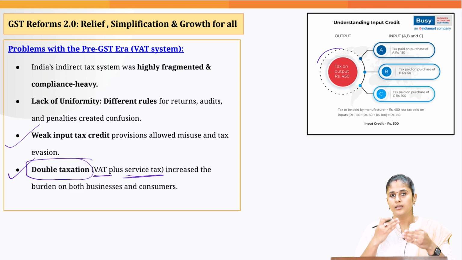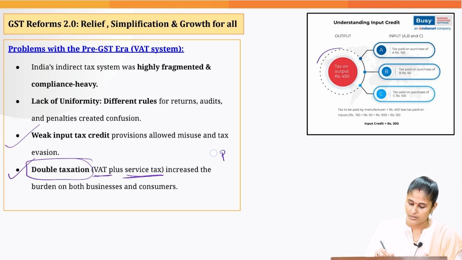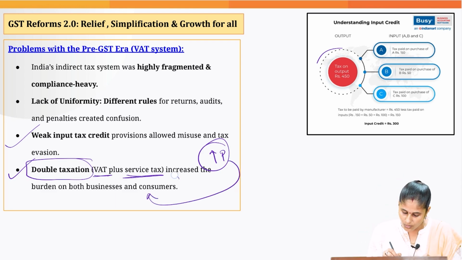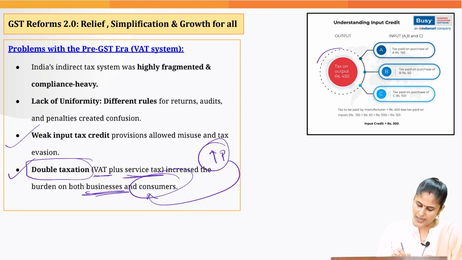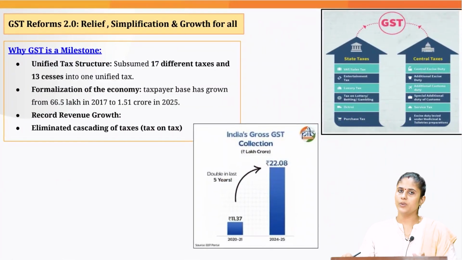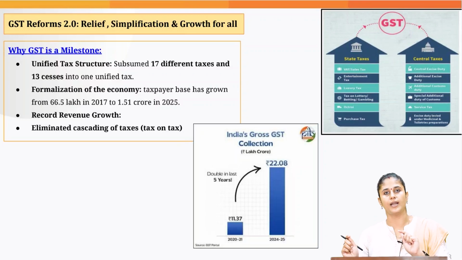Ultimately, because of this double taxation system, what happens? The price of the product increases manifold, and this again goes against the consumer interest. Okay, and it also negatively impacts the interest of the business houses ultimately, because if the prices are high, consumers would not be interested in buying that particular product. Okay, so that was the reason we needed GST to realize this idea of one nation, one tax, and ultimately improving the ease of doing business.